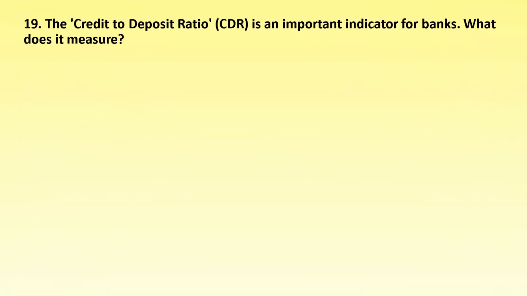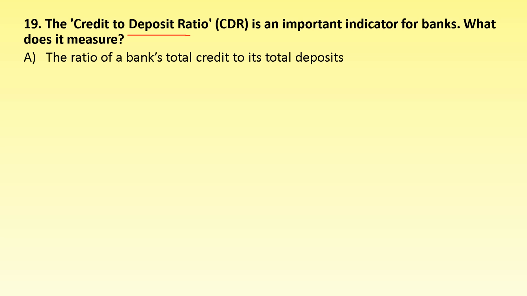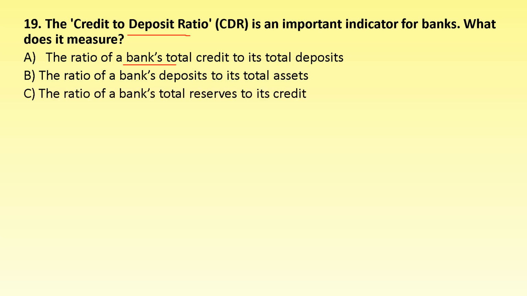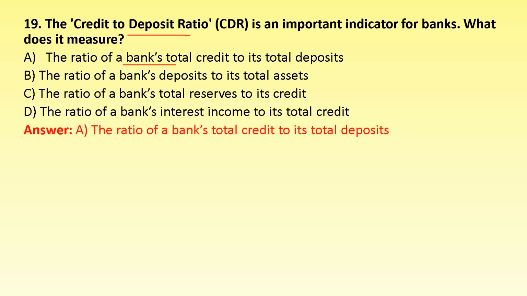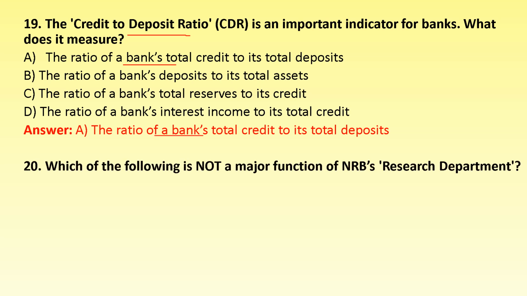Question number 19. The credit to deposit ratio, CDR, is an important indicator for banks. What does it measure? Options are the ratio of banks' total credit to its total deposits, the ratio of banks' deposits to its total assets, the ratio of banks' total reserves to its credit, and the ratio of banks' interest income to its total credit. The correct answer is option A, the ratio of banks' total credit to its total deposits.